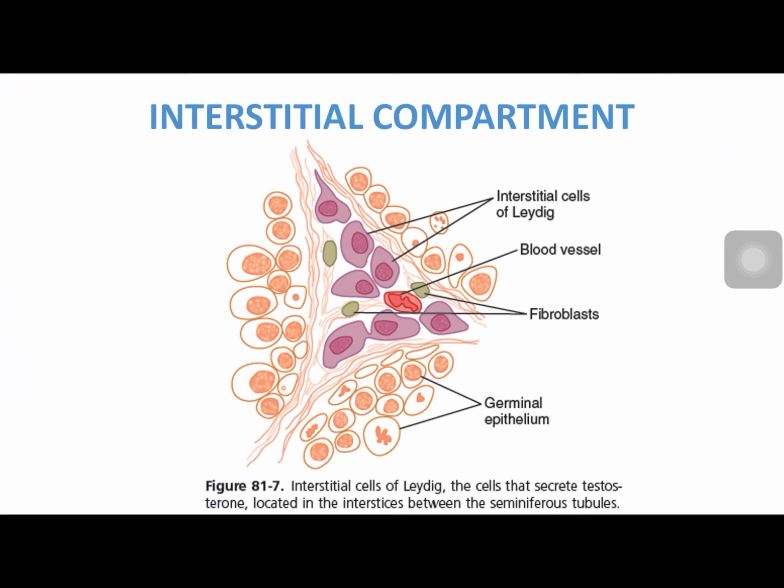Next, coming to the interstitial compartment. You can see here it mainly consists of fibroblasts, blood vessels and interstitial cells of Leydig. The important function of the interstitial cells of Leydig is to produce testosterone, which not only maintains spermatogenesis but also causes maturation at the time of puberty and also differentiation of the embryo into a male.